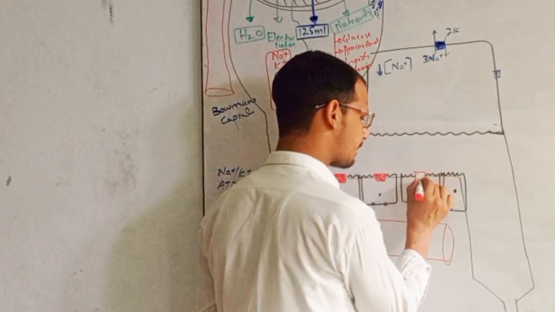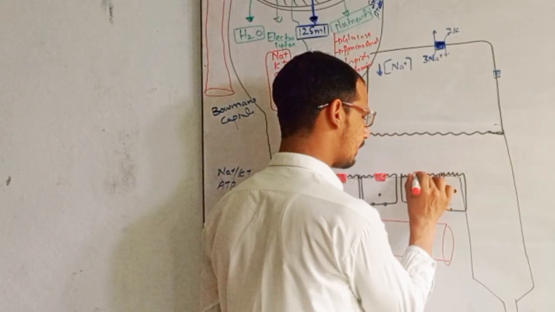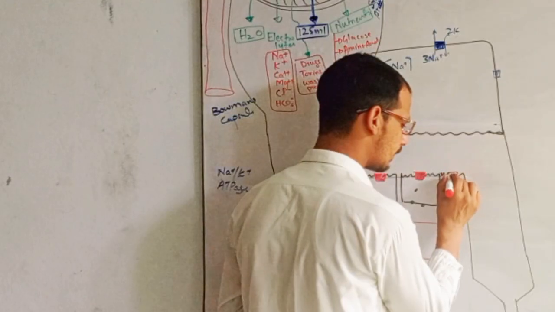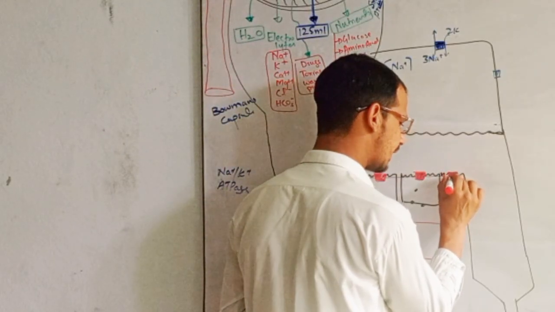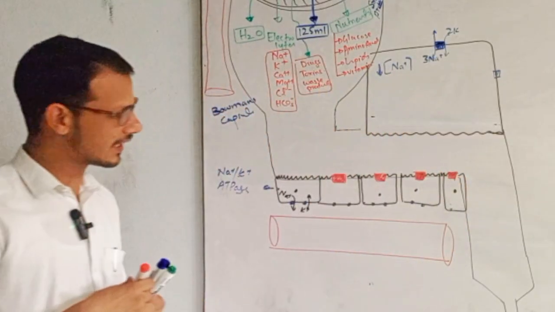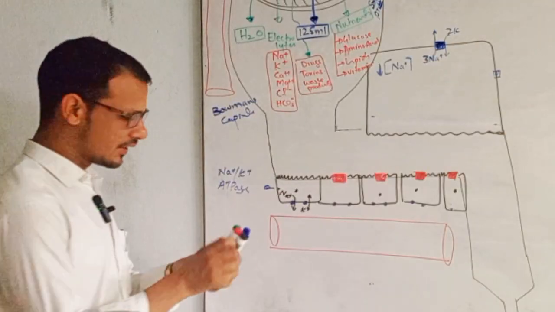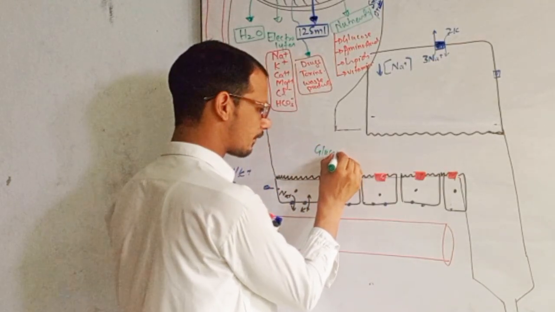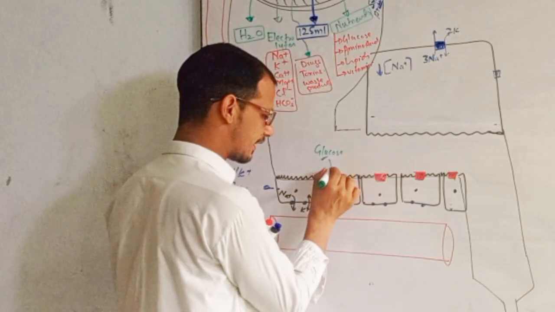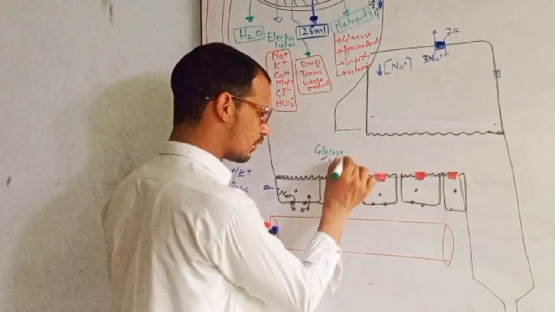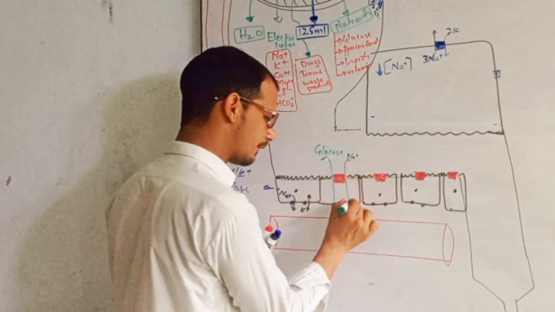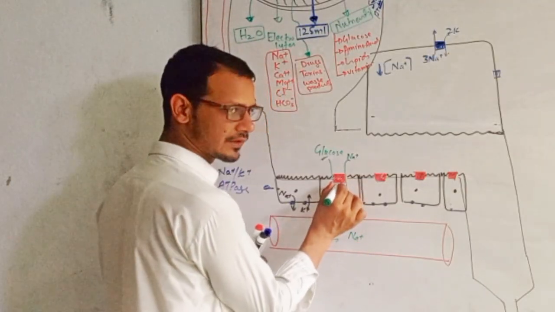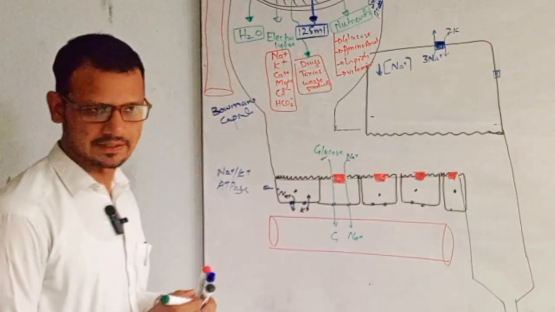Here we have these, and these are called sodium hydrogen antiporters. So these are different types of transporters here. From here it takes the glucose, for example, it takes glucose, and with glucose it also moves the sodium. This is called the sodium glucose cotransporter, right?